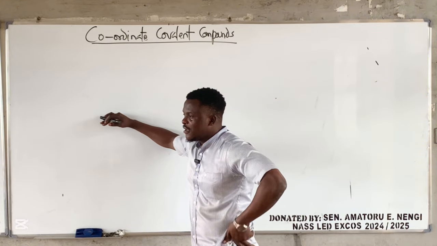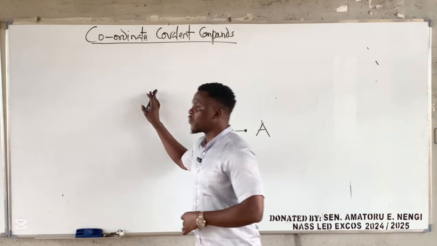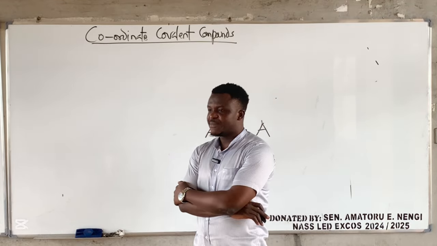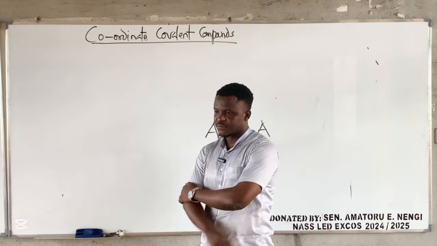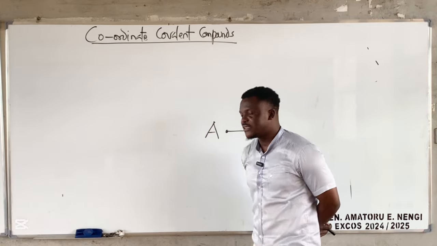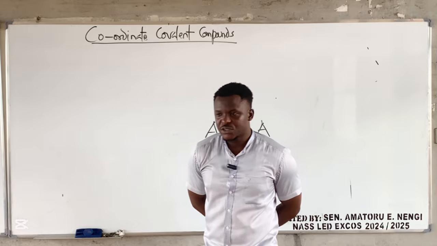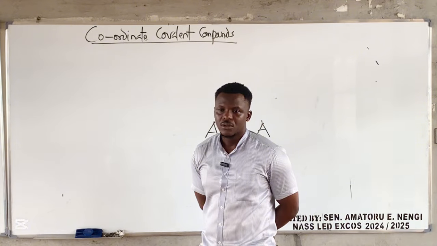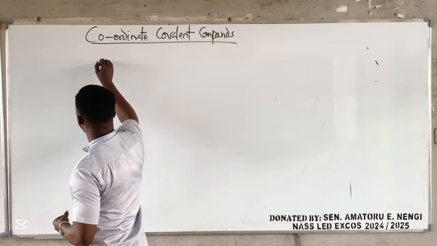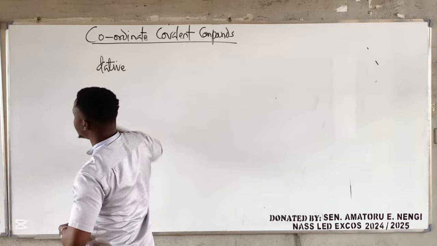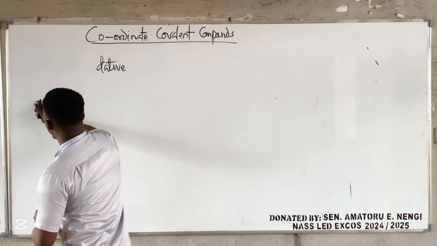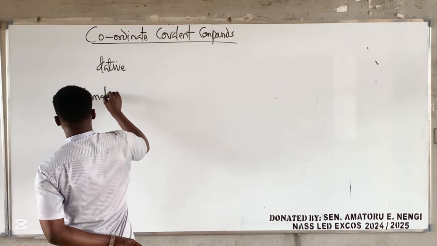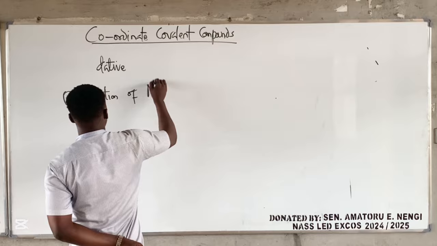This is basically another type of covalent bonding. It's a type of covalent bonding in which the two electrons shared by the two atoms are donated by one of the atoms. Another name for coordinate covalent is dative bonding. An example of this type of bond is mostly seen in the formation of the ammonium ion.